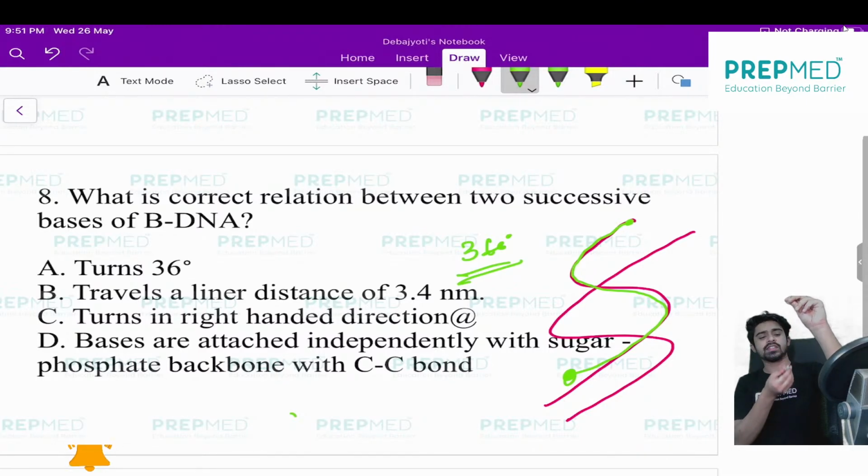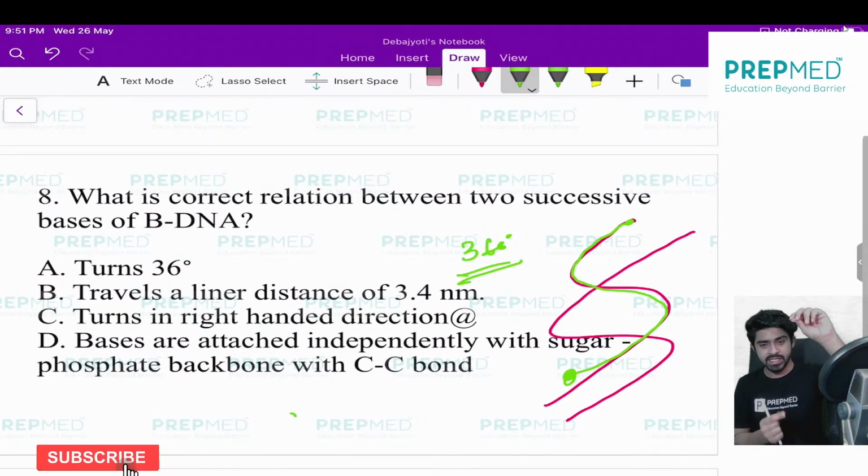Here this is the 360 rotation, because it started from this point and again comes to the same position. At the same time, it is also covering some distance with respect to the axis.